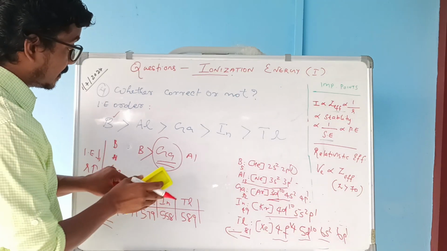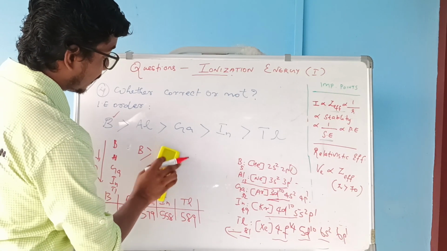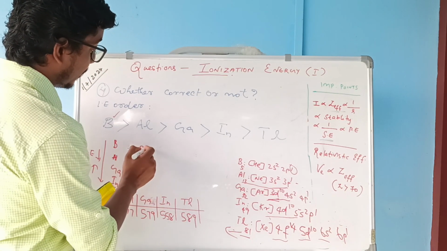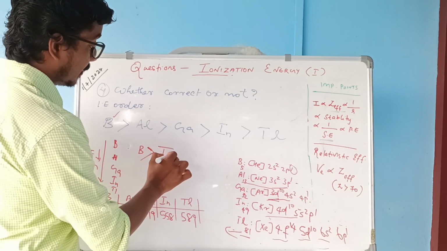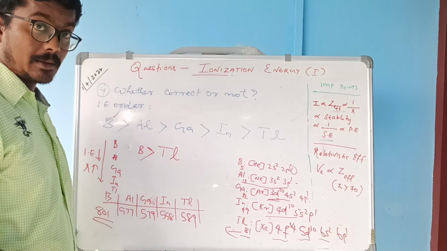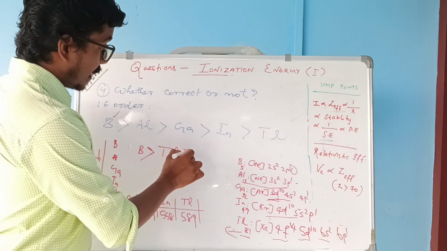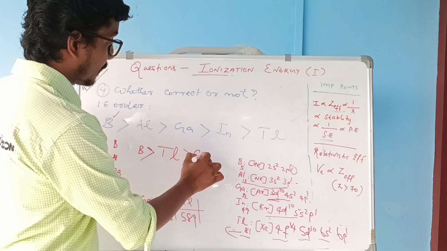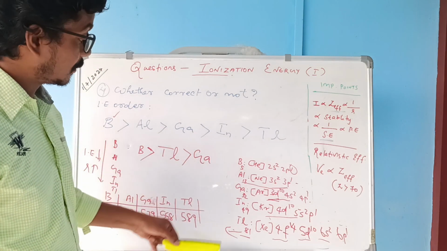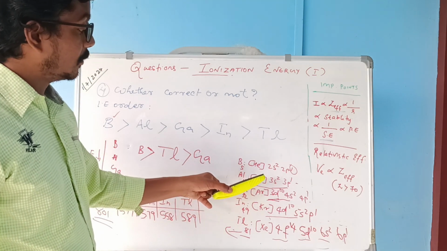So the correct order, experimentally proven, will be boron, and then thallium, and then gallium greater than aluminium.